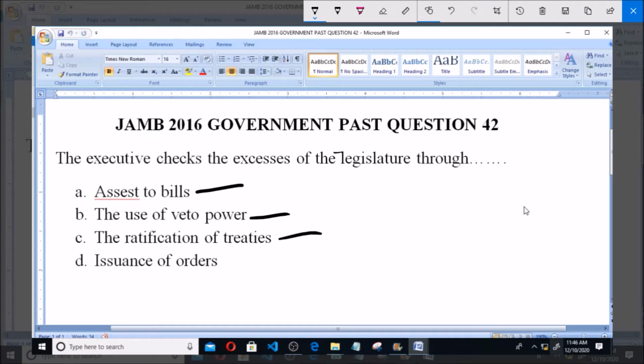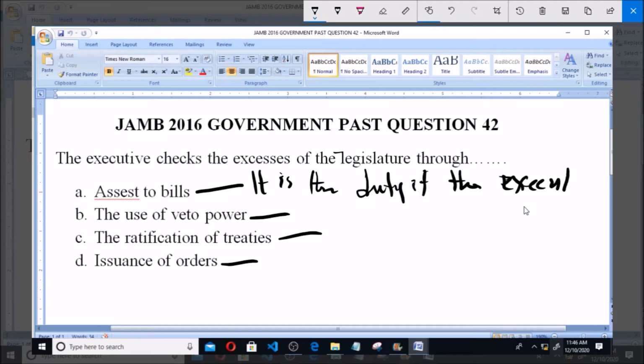D. Issuance of orders. So when we talk of assent to bills, it is the duty of the executive, not the legislature. So it's the function of the executive.